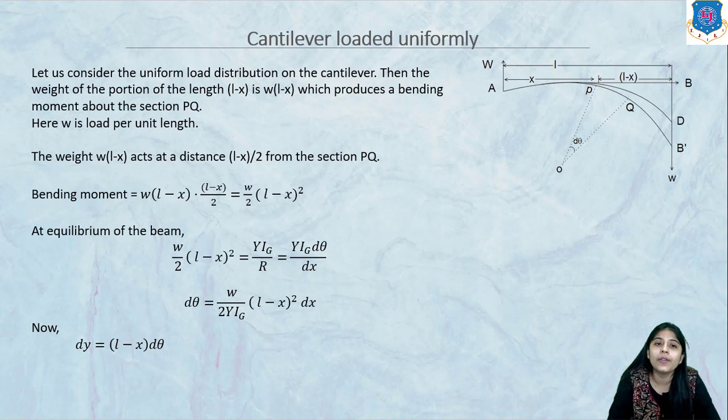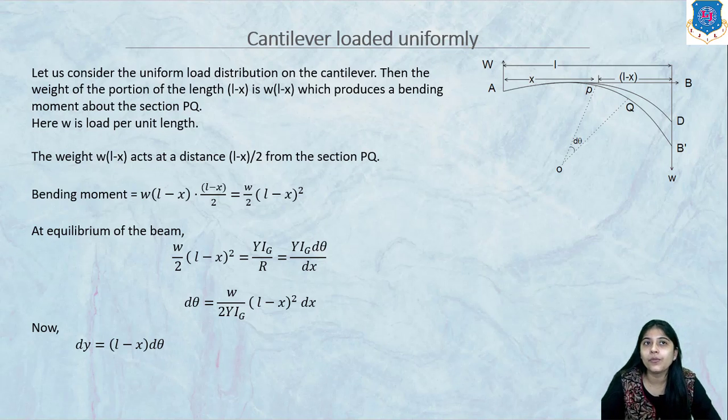Here P is the point with respect to which we are considering the bending of the beam. X is the distance between point A and P, and L minus X is the distance between point P and B, because L is the length of the cantilever.